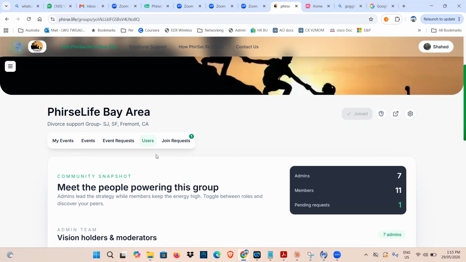So is it required to export from Meetup? I thought it would be from the Phirse group. No, I think people will just have to join Phirse. There's nothing like they have to migrate, and there won't be any rules against it. People have to choose to come here. They just have to say, okay, I want to log in here. Exactly.